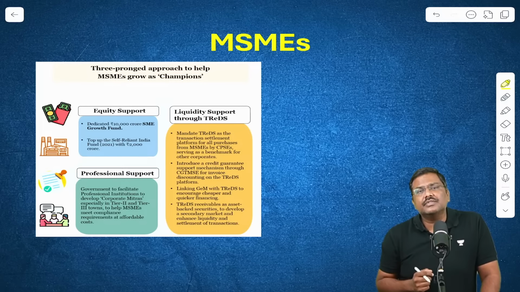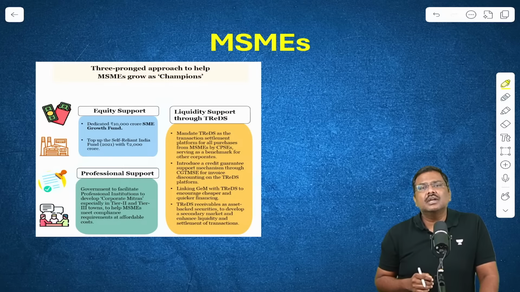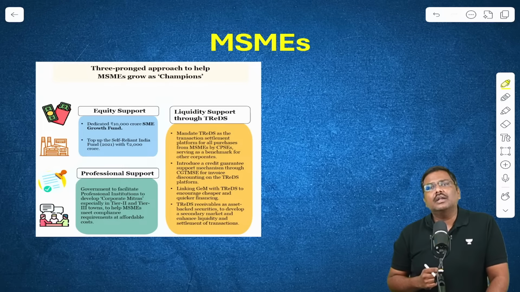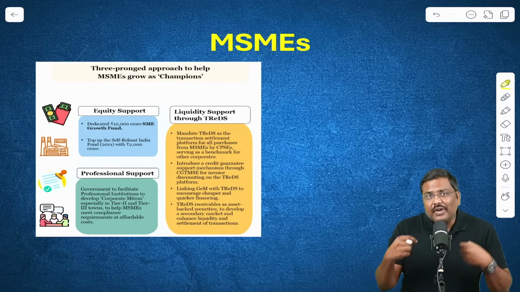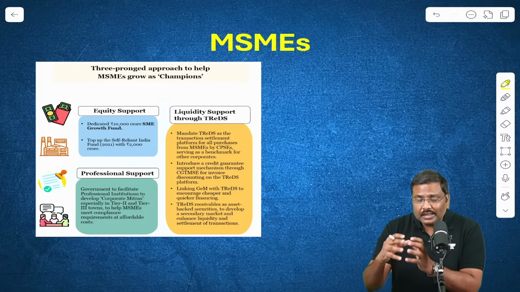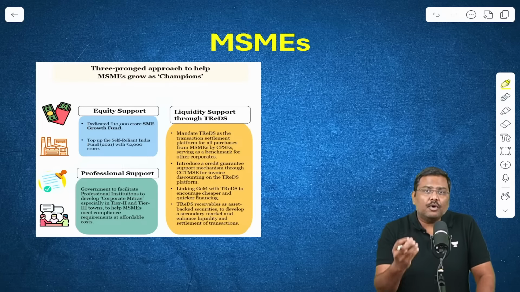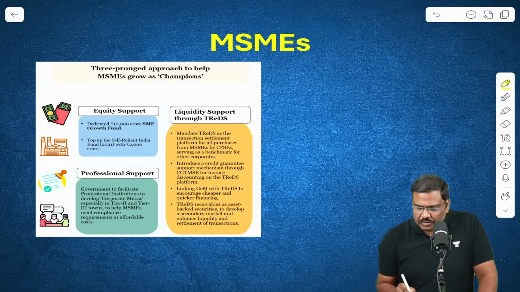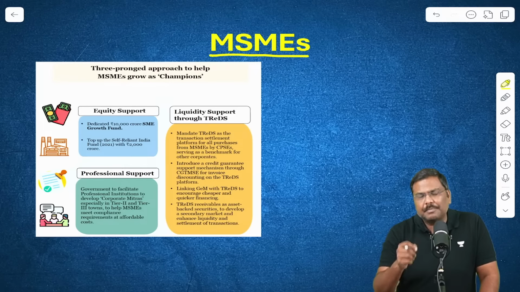Look at the forex reserves. India's forex reserves have crossed more than $700 billion. In agriculture, we have become the largest producer of rice in the global market. So it's not that everything is bad in terms of the factors associated with the Indian economy. There are certain concerns. In this particular situation, the budget has been presented. So what are the important announcements done by the finance minister? Let's analyze the announcements. First, in the area of MSME, micro, small, medium enterprises.